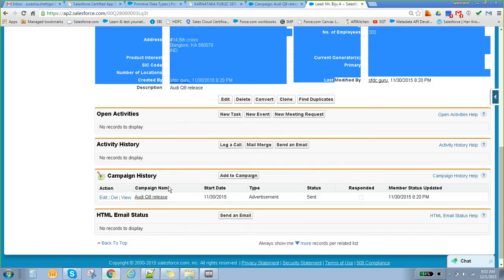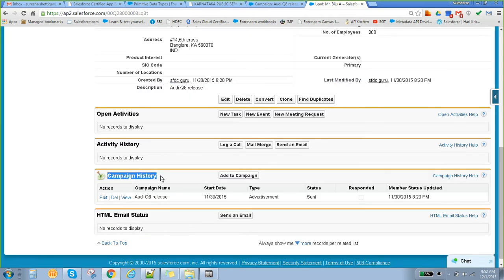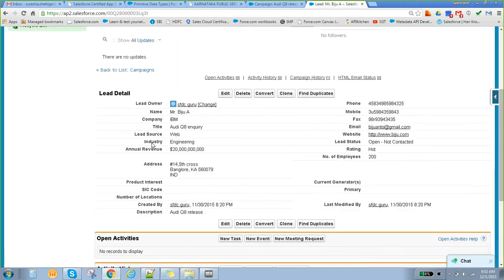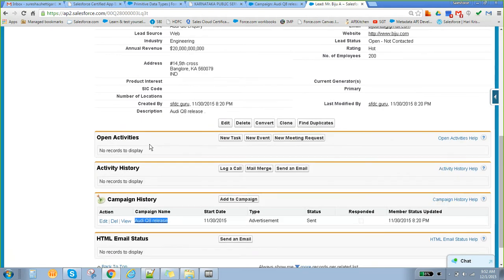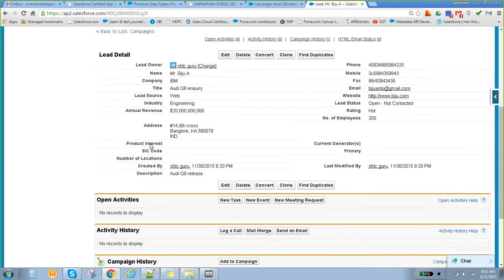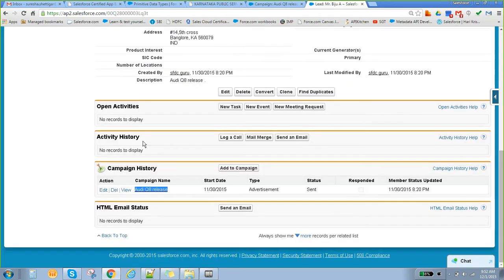For that, there will be one related list called campaign history. This is nothing but the campaign which is added to this particular lead. Lead is the child and campaign is the parent. So, the object relationship is clear.